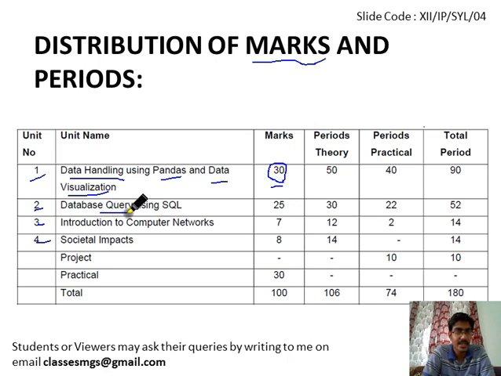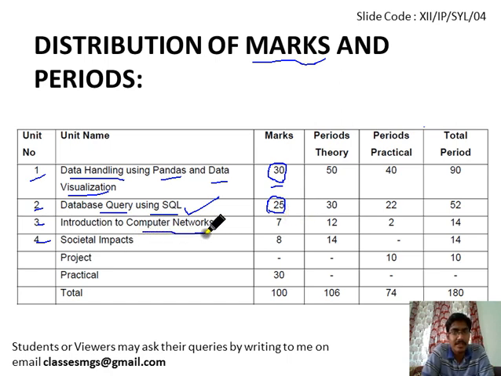Second one is database query using SQL. This is the second largest, 25 marks. In this unit we will learn how to write the queries, how to use the aggregate functions, how to use the joins, how to use the Cartesian products, how to union the queries. All these steps we will discuss and learn in this unit. So this has the second highest weightage, that is 25 marks. It is very important, very simple, very easy to answer.